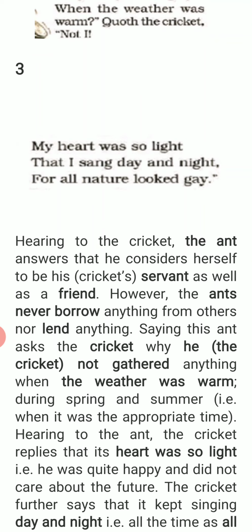So the ant is saying that they consider themselves the cricket's friend and servant. Why friend? Because they are insects, they are of the same variety, and servant, if he is going to help the cricket, then he will be the servant of the cricket. So in both ways they are the friend and they are the servant. He's saying that. However, the ants never borrow.